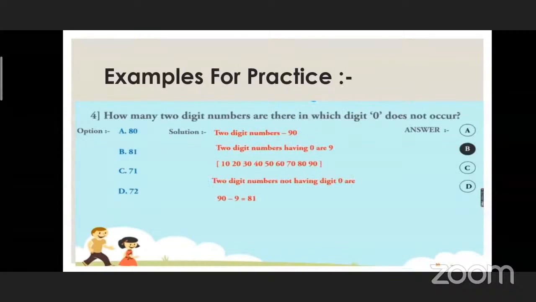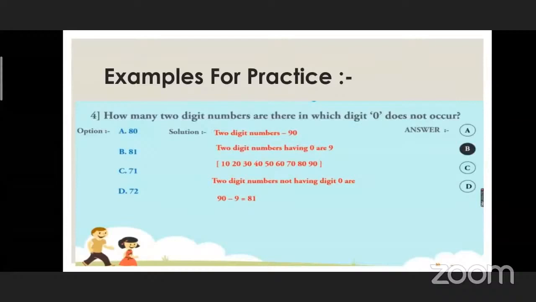Let's see the fourth question. How many two-digit numbers are there in which digit 0 does not occur? Sir, 81. Yes, 81. But you should know how it will come. Two-digit numbers are 90.